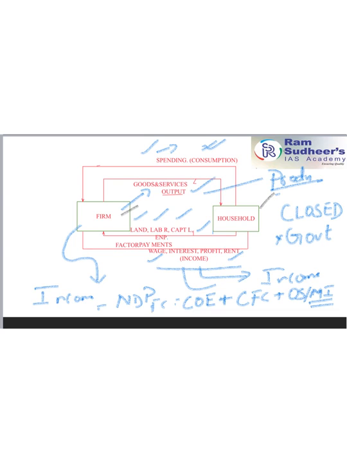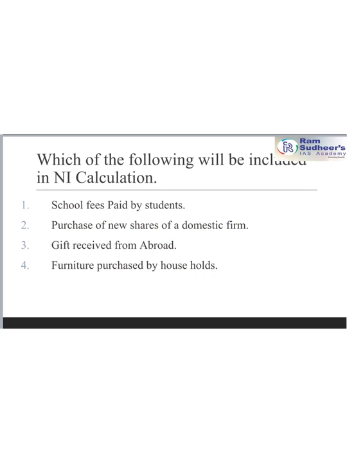Okay, so this mixed income is basically earning from one or more sources. For example, a doctor is working in a clinic, he is the labor, he is the entrepreneur, and it is his own building in which he is running his clinic. So that means he is getting income from more than one source. So then we use it as mixed income. So mixed income is also included in the national income calculation. That is the understanding. Now let's go ahead with our discussions in terms of received from abroad. So this defines the important aspects.